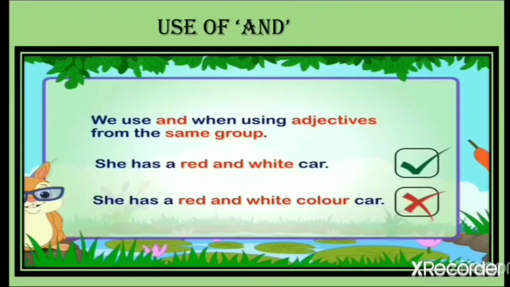Okay. Now the next sentence you see, she has a red and white color car. This is absolutely a wrong statement. Now why is it a wrong statement? Because we already know that red and white is a color. So we need not mention the word color here again. That is a repeated kind of word. So this is a wrong statement. Okay.